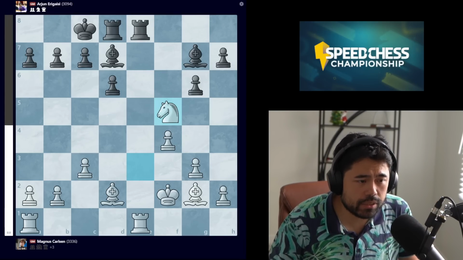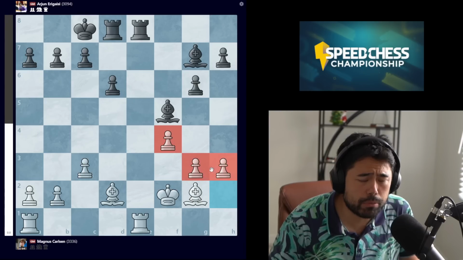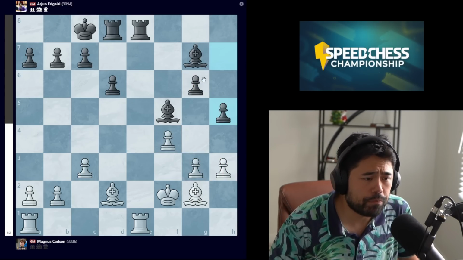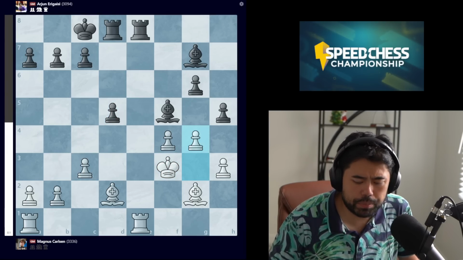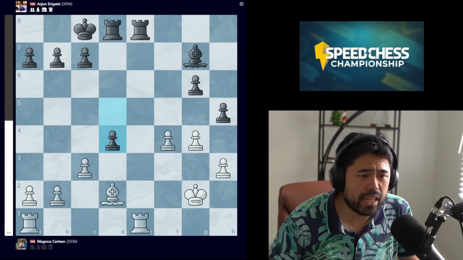So we get takes, bishop takes f5, and now Magnus goes h3, trying to use the pawn majority on the king side. He has 3 pawns here versus the 2 black pawns. We get h5, king to f3, d5, and now we have g4 being played. Arjun checks, we get king g3, and now we get the trade of the bishops, and the move d4 is